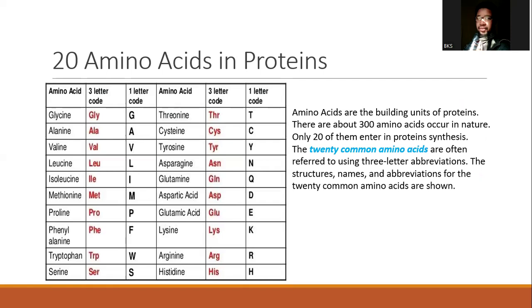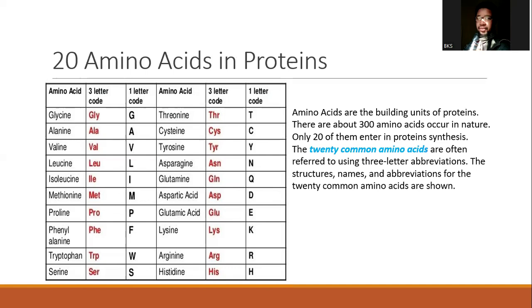Like we said, normally in biological systems we have many amino acids, up to 300, but only 20 are found in proteins. And these 20 are the ones we are going to discuss. We are going to see their chemical structure and then the physicochemical properties in the next revision class.